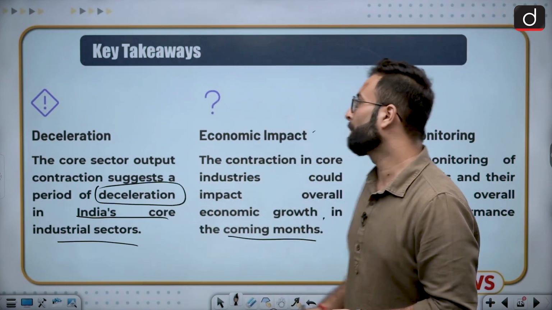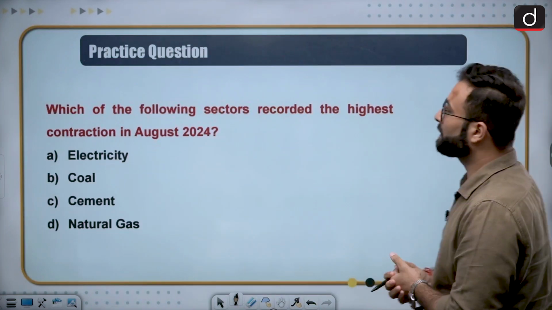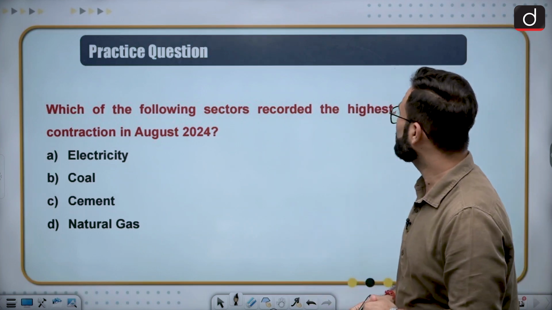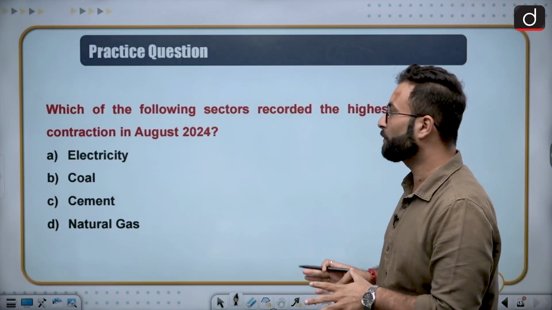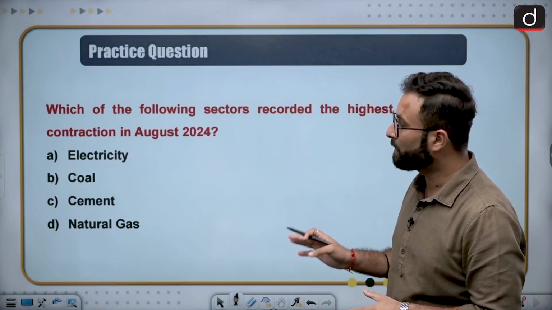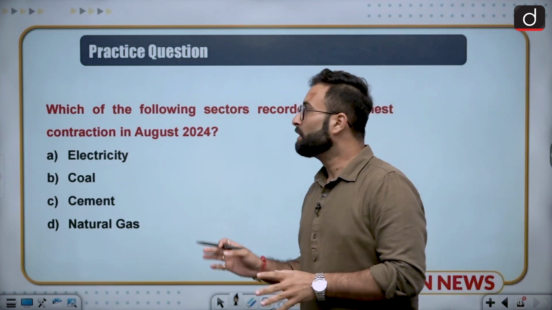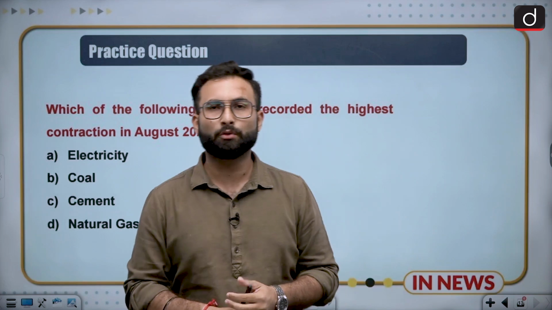Now let's see a basic question for your practice: which of the following sectors recorded the highest contraction in August 2024? Electricity, coal, cement, or natural gas? You can attempt this question and answer to me in the comment box.